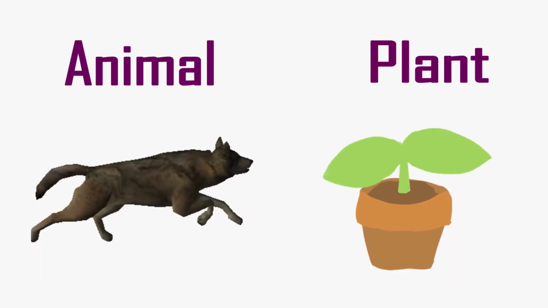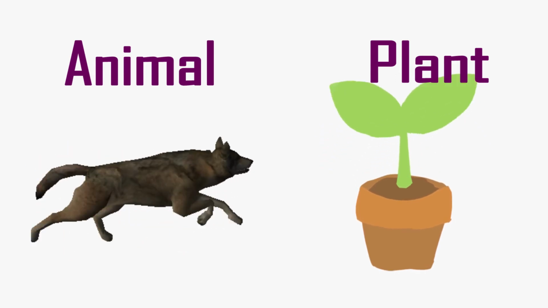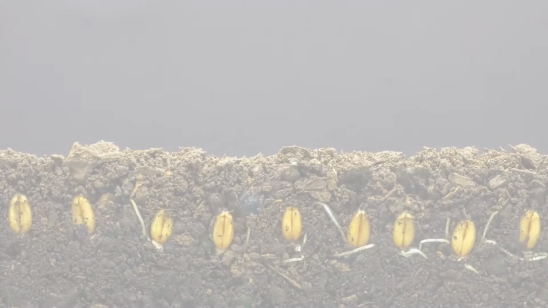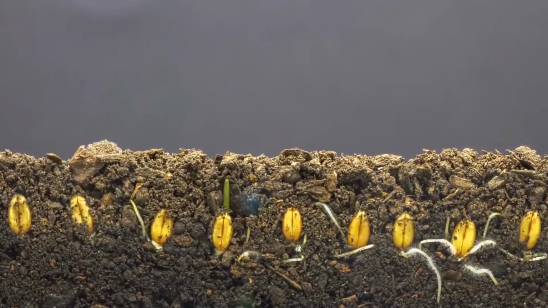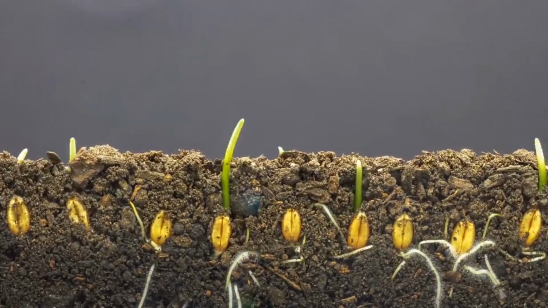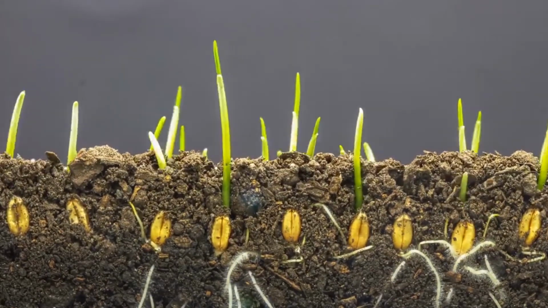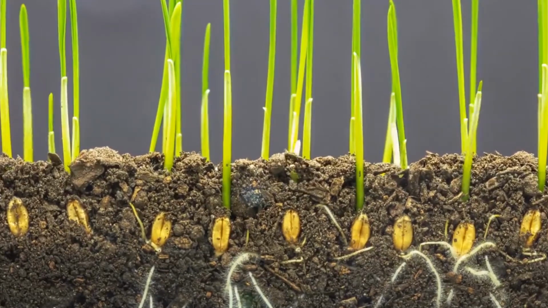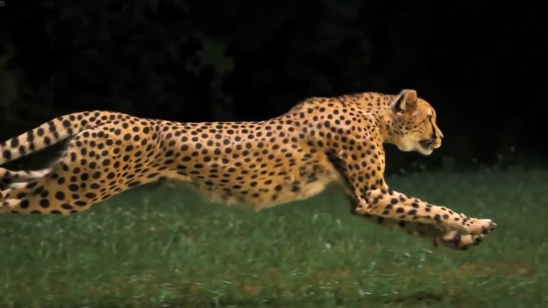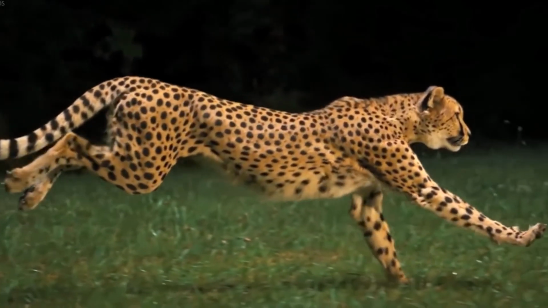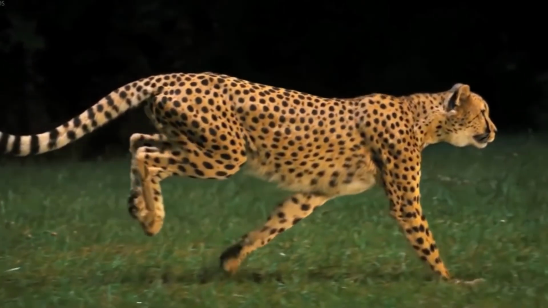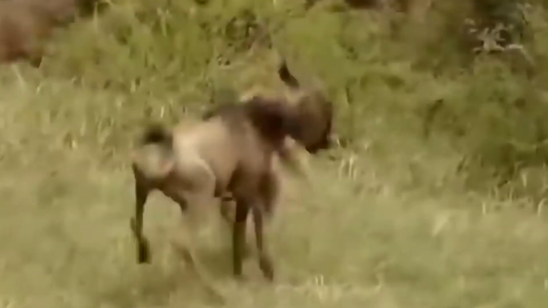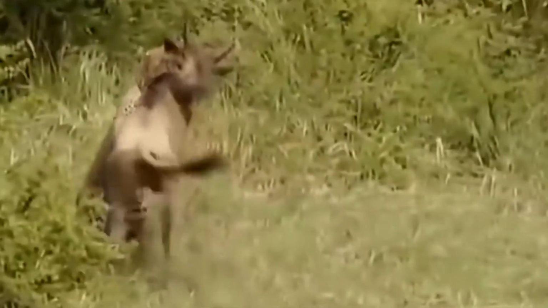As we know, both animals and plants have the ability to move. Plants are rooted, so they move slowly and they grow. Their roots move down into the soil and their stems up towards the light. On the other hand, animals move quickly and can move their entire bodies. They can move in search of food, shelter, or to avoid danger.